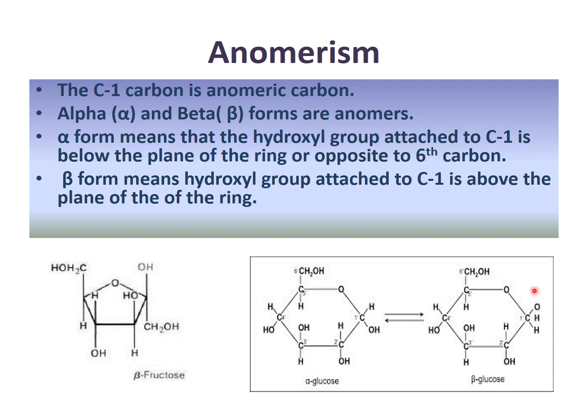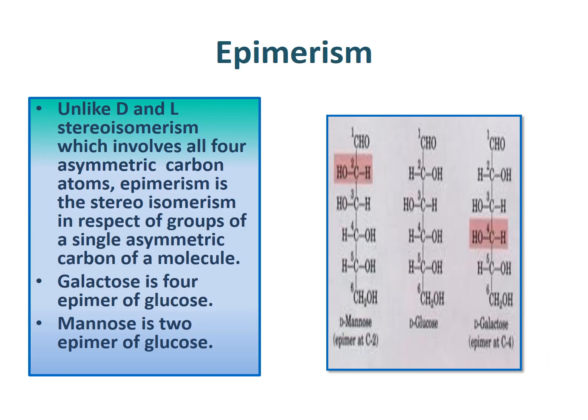If OH is above, then it is beta. If this OH is below, then it is alpha. So if it is opposite to the sixth carbon, then it is alpha. If it has a similar orientation to the sixth carbon, then it is beta. These are known as anomers. So these are alpha glucose and beta glucose. In the same way, here it is beta fructose because this is similar to this orientation. If this OH is here, then it is alpha fructose. Now this is beta fructose.